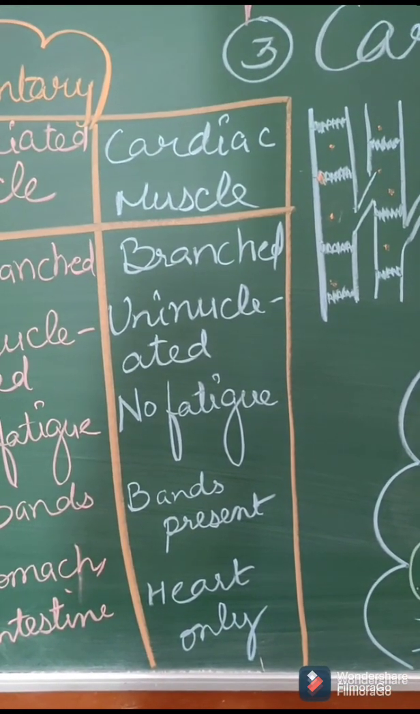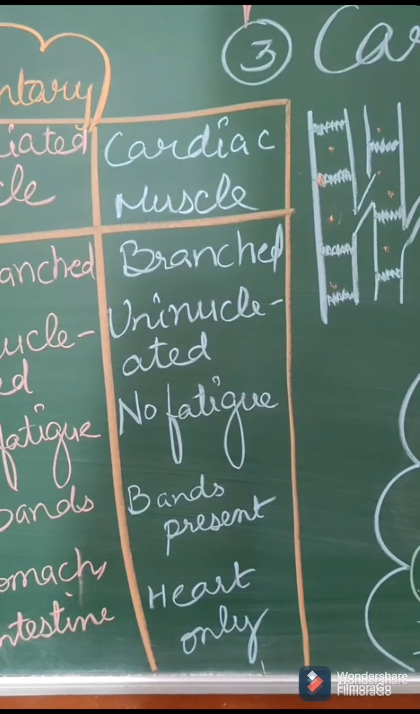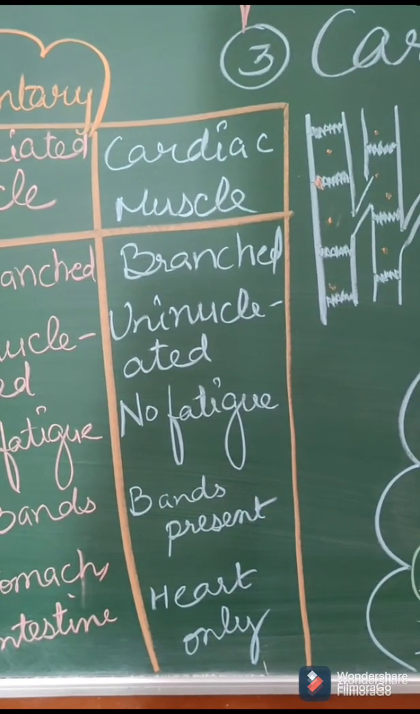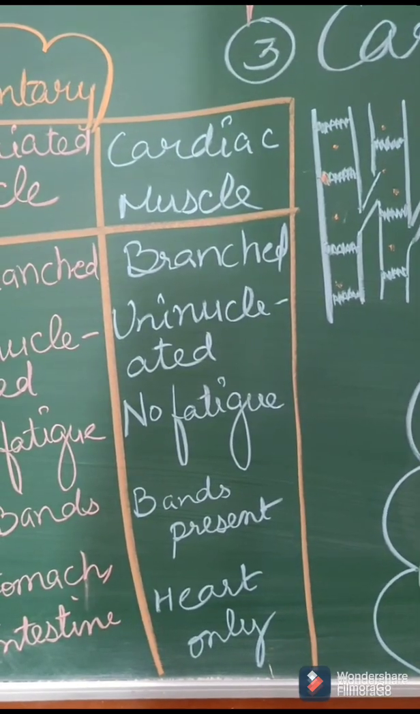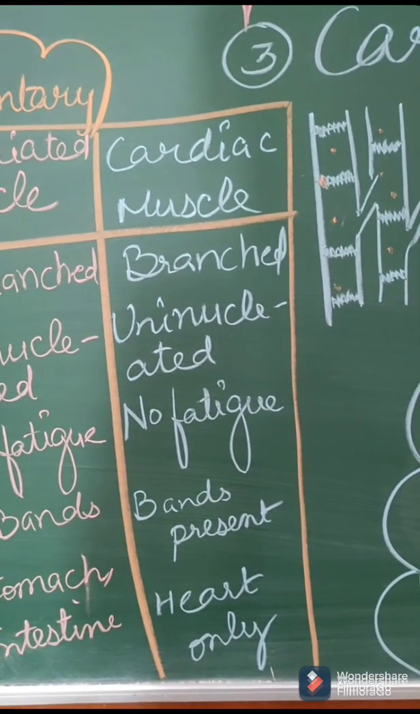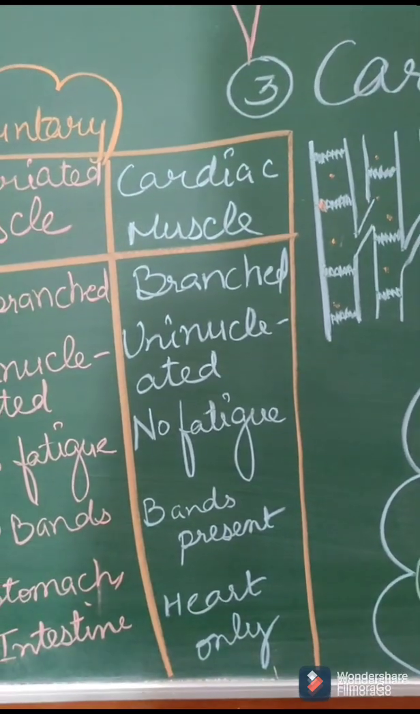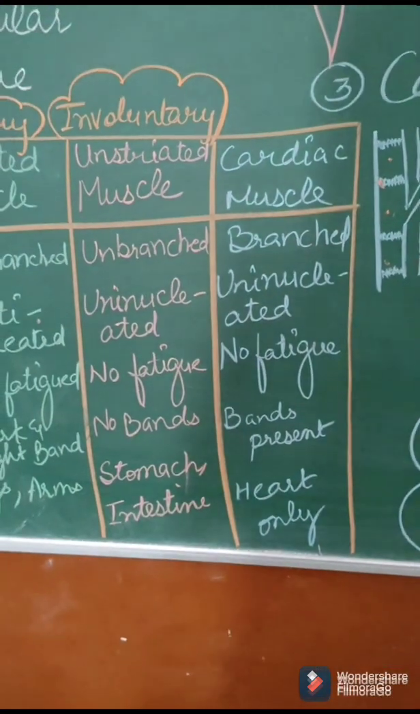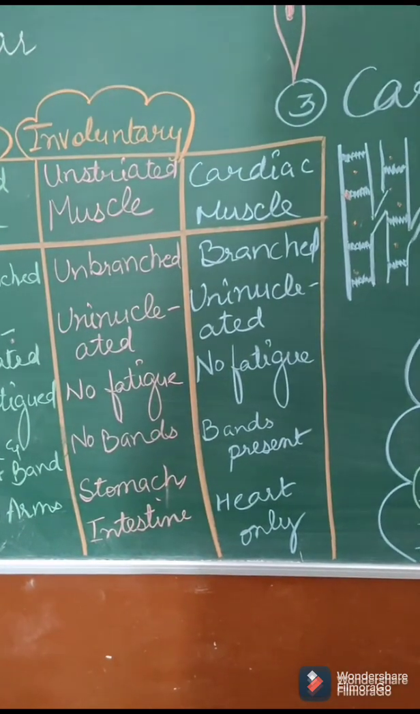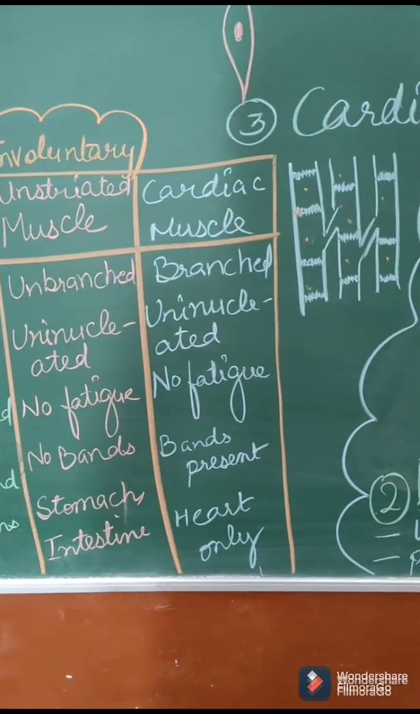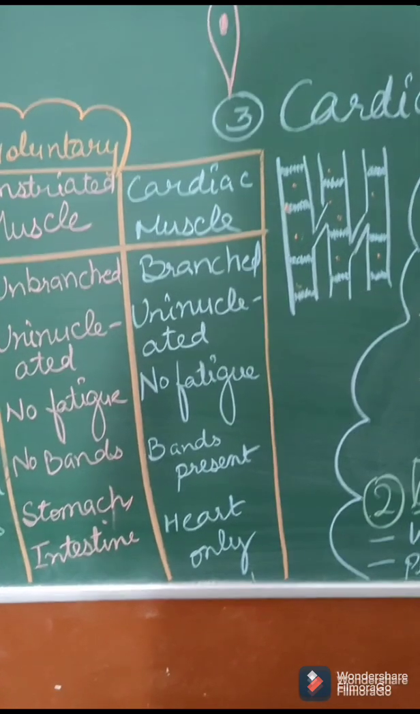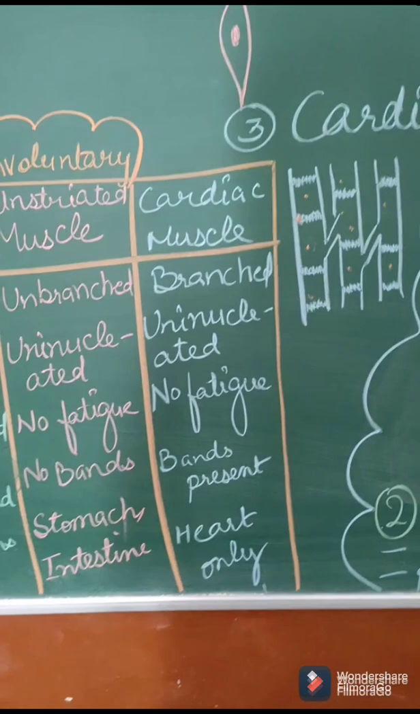Suppose if the muscle of heart get fatigue and stop working, what is going to happen? Heart will stop beating. Once heart stop beating, what is next? Person will die. So keep in mind, cardiac muscles and unstriated muscles, they don't get tired, they always work. Cardiac muscle, it works 24/7. That means every time it is working without break.